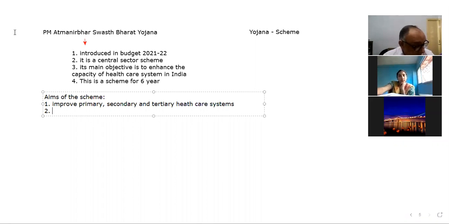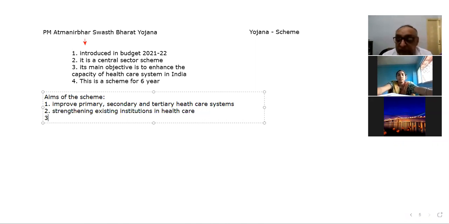And second is strengthening existing institutions in healthcare. This is the second point.